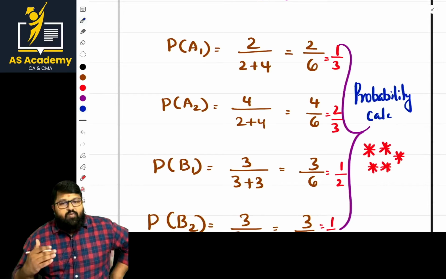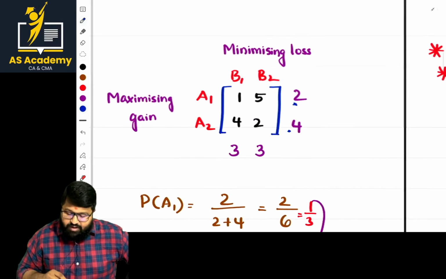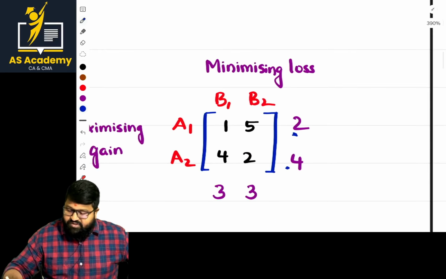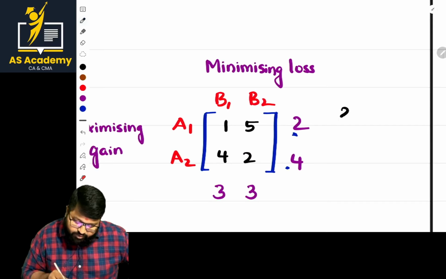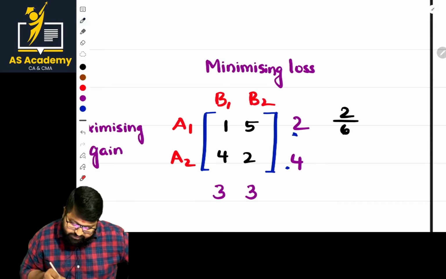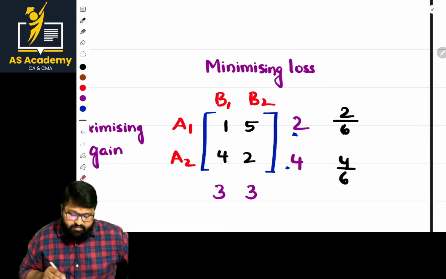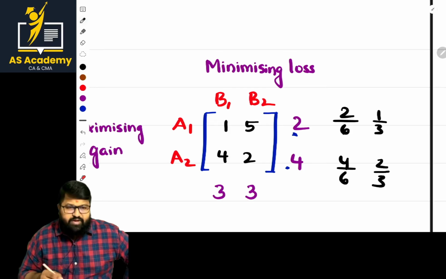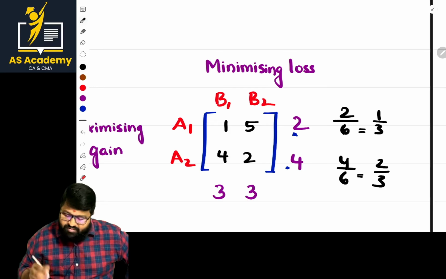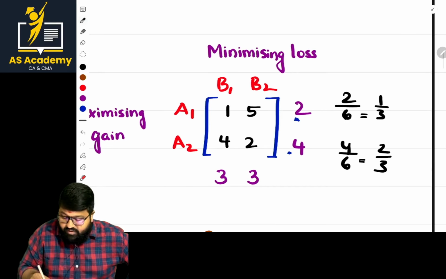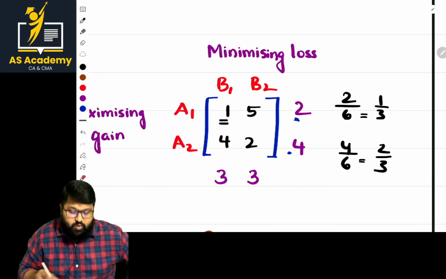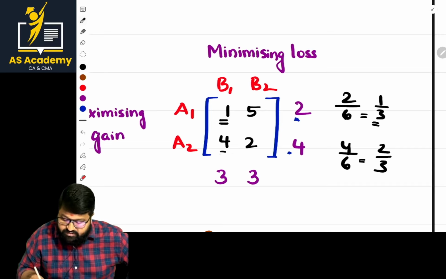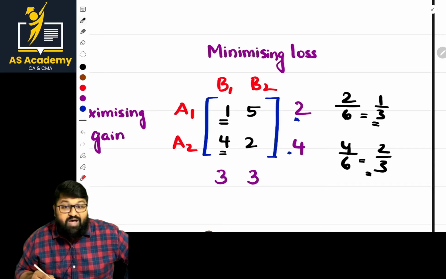Okay, basically, when the probability is done, how do we calculate the value? I'm straight away writing the probabilities here. This is 2 by 6 and 4 by 6, that is nothing but 1 by 3 and 2 by 3. You can simplify it if you want. Now, the value is nothing but: multiply this value with this, plus this value with this. You get the value of the game.